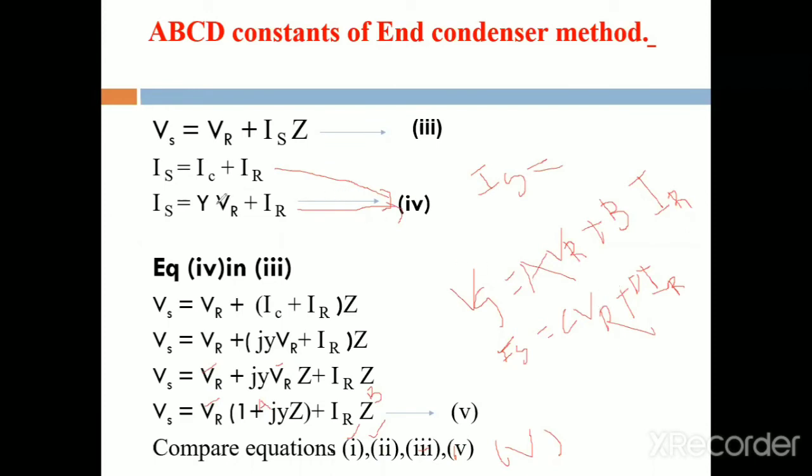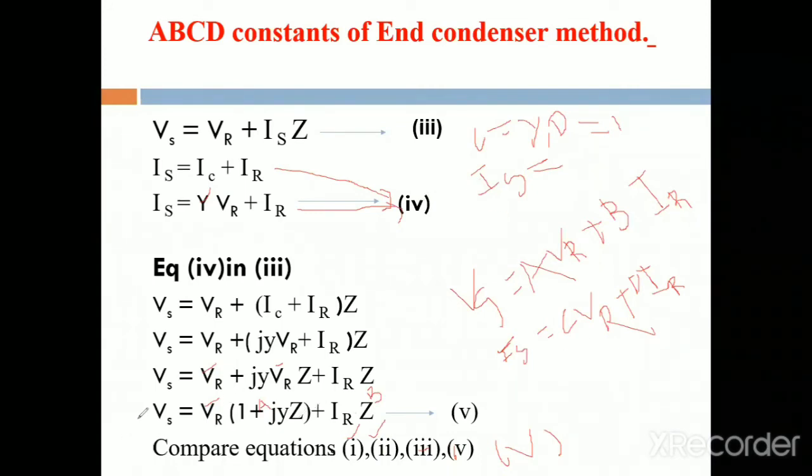In this equation, what is the value for C? C is equal to Y. Then CVR plus DIR. Instead of D, we are having the 1, so D is equal to 1. This is the value for C and D, by comparing this Is equation.